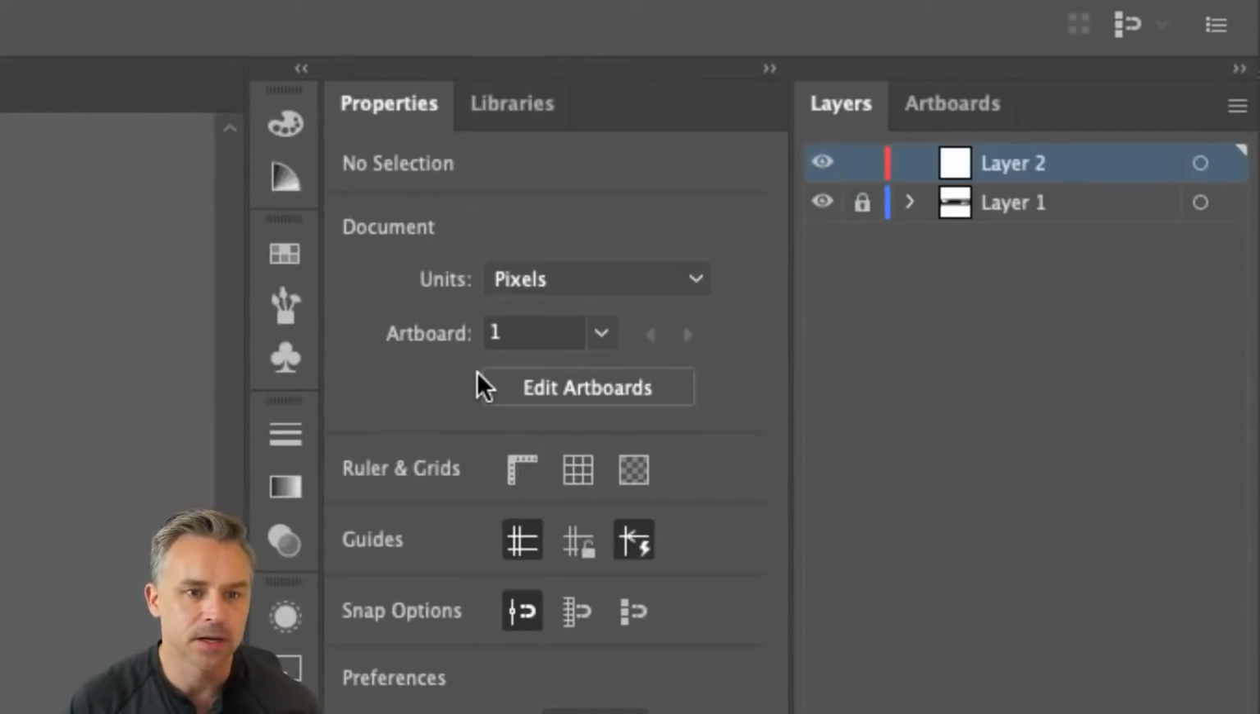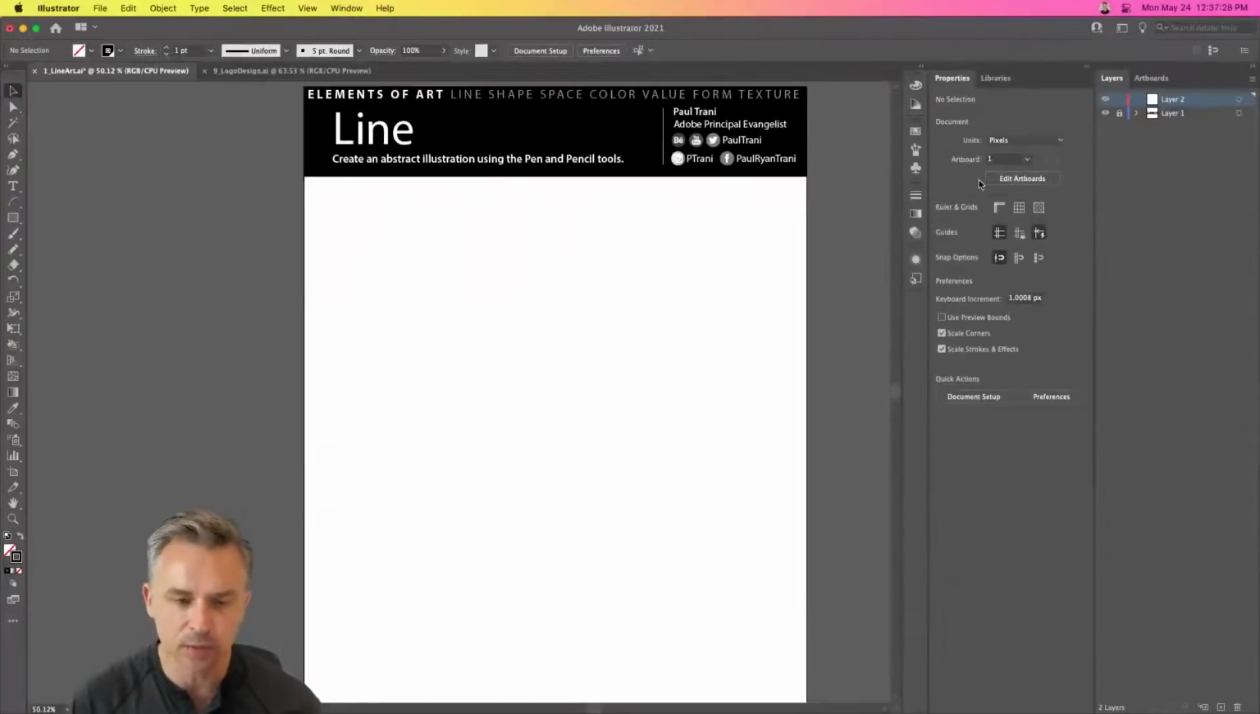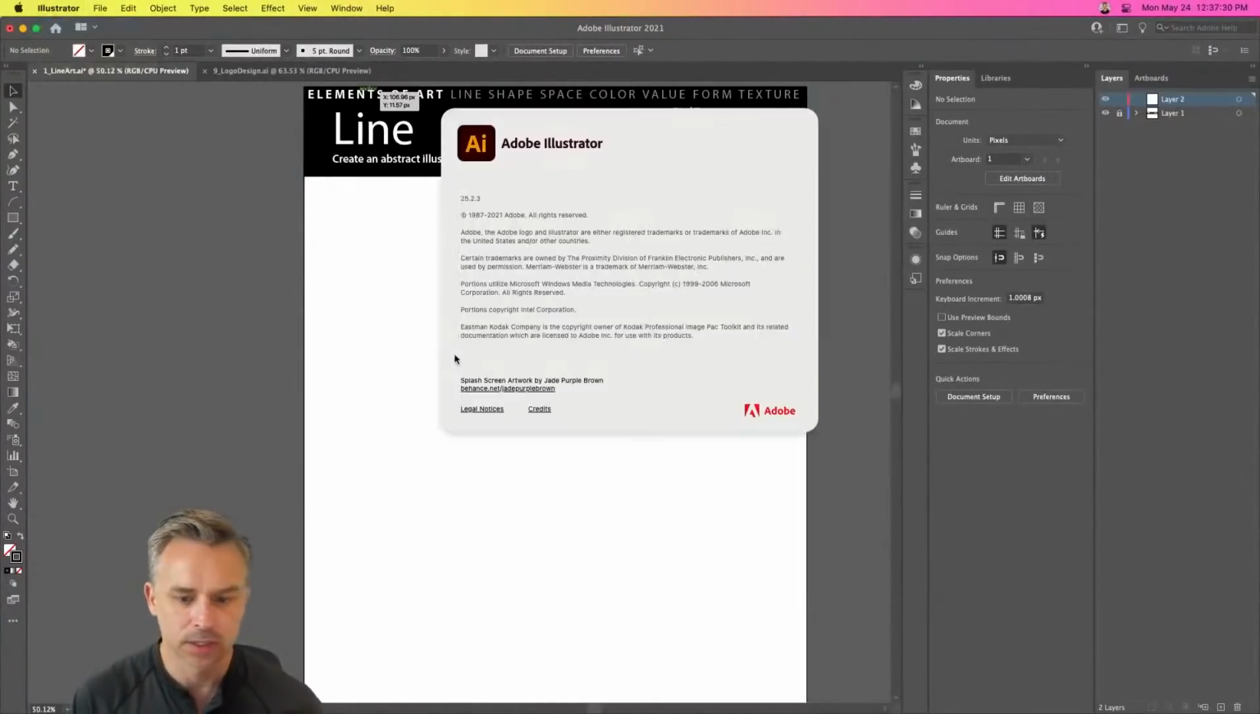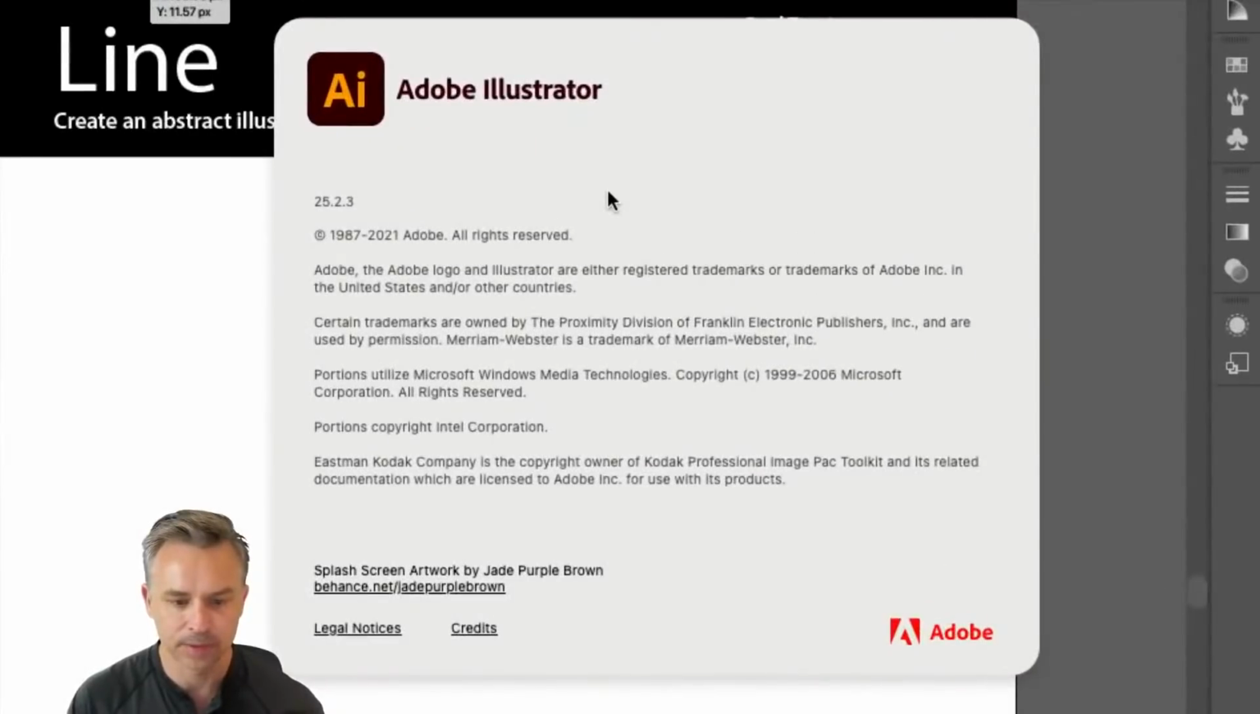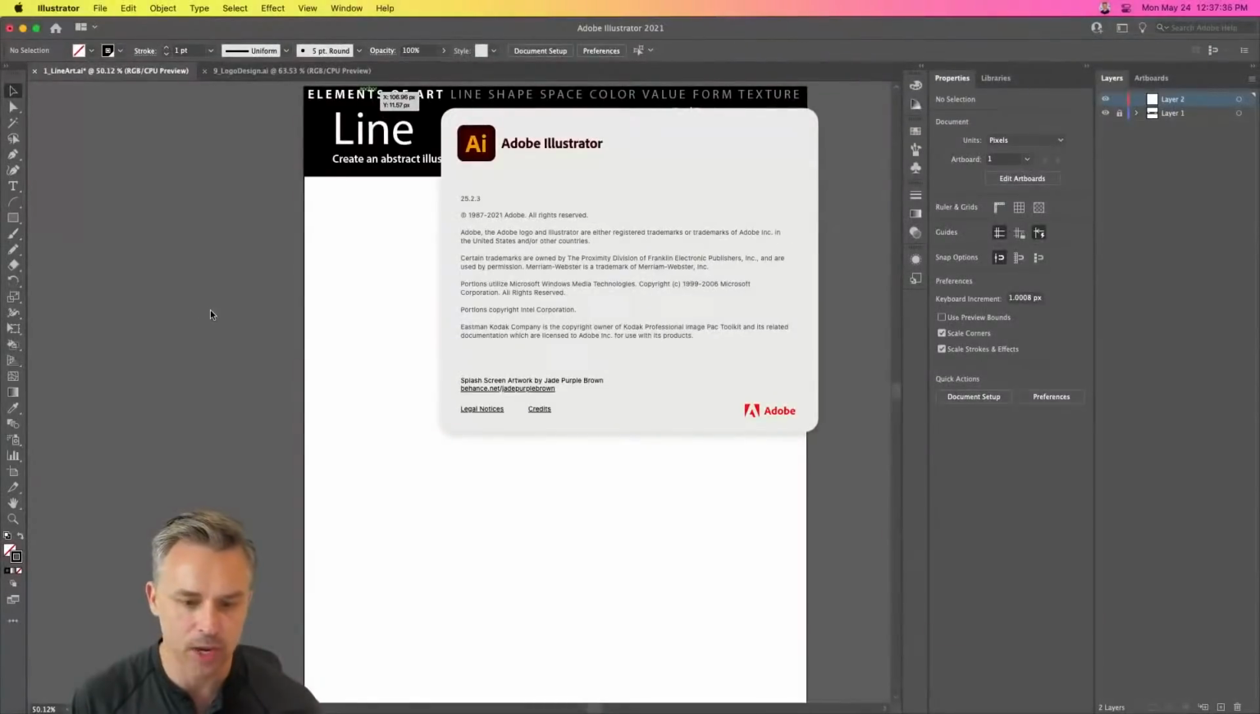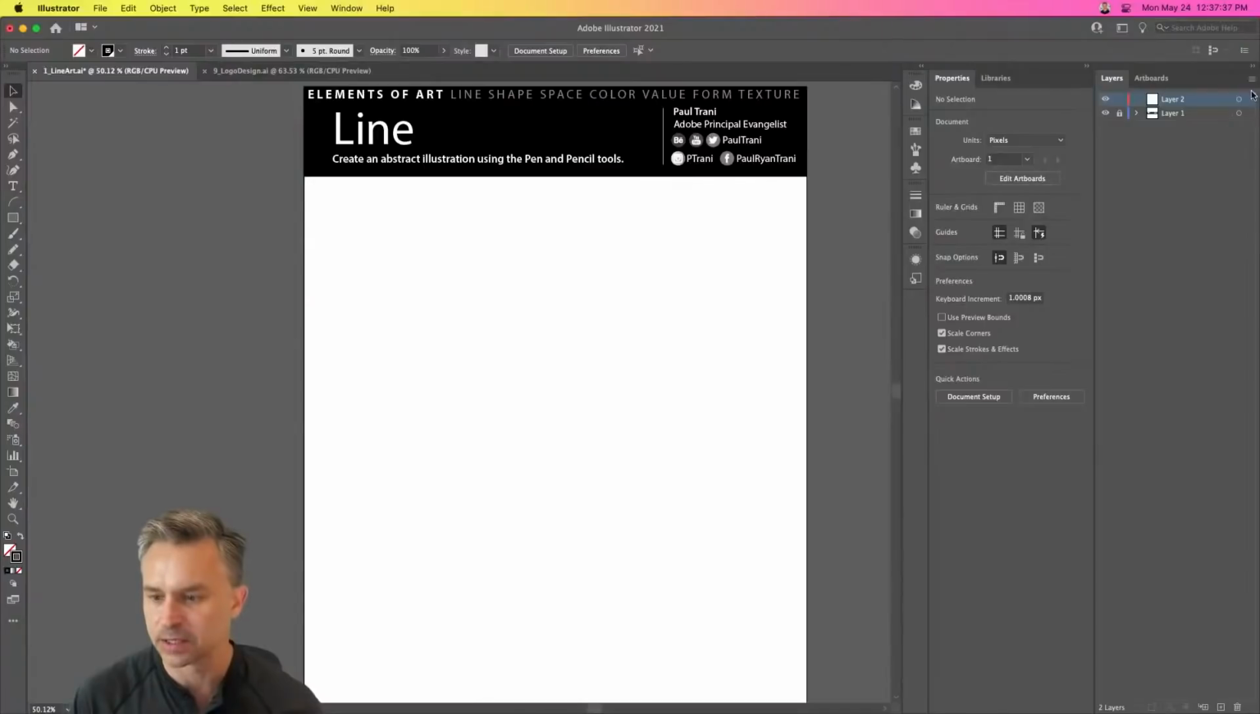All right, so which Adobe app am I using? Good question. I am using Adobe Illustrator, just so you know. Using Adobe Illustrator, latest version. So make sure you have that and have it updated and all that stuff.